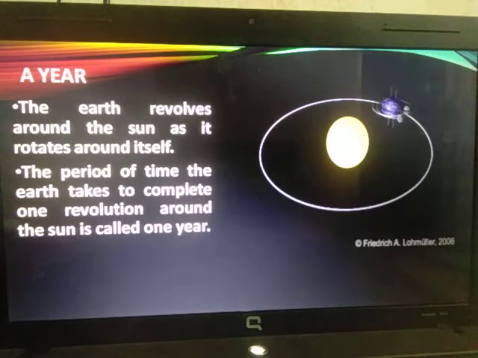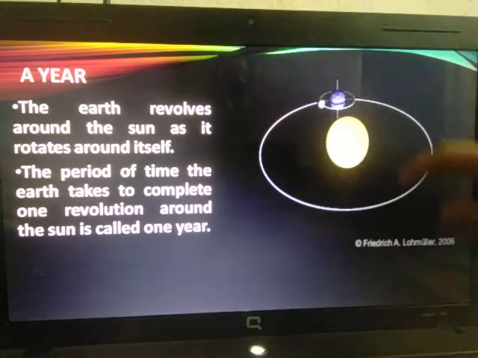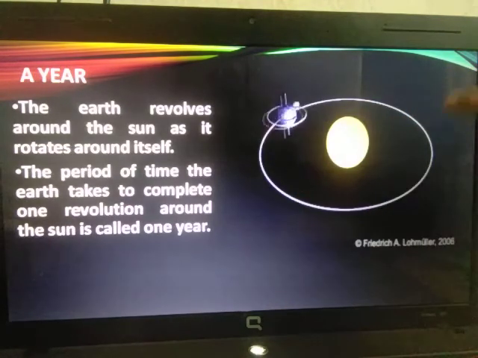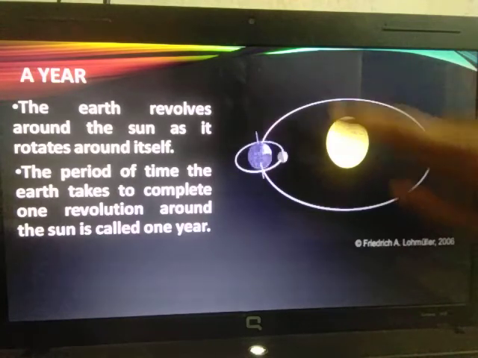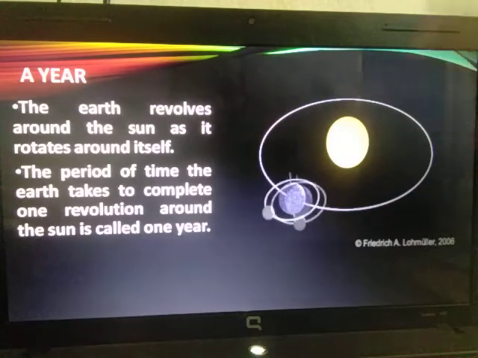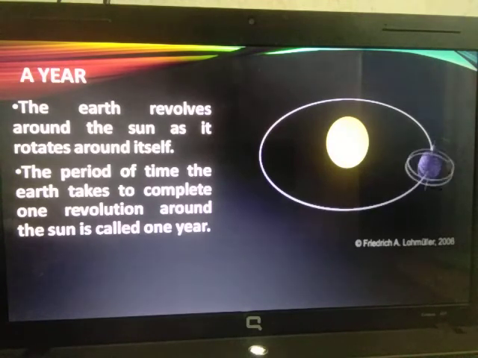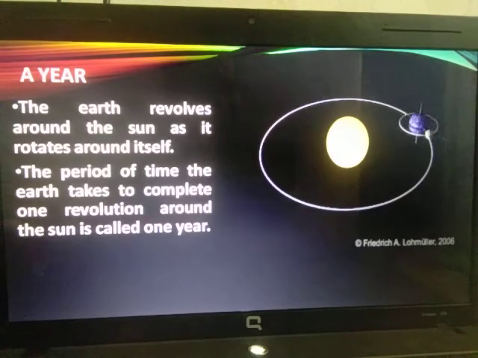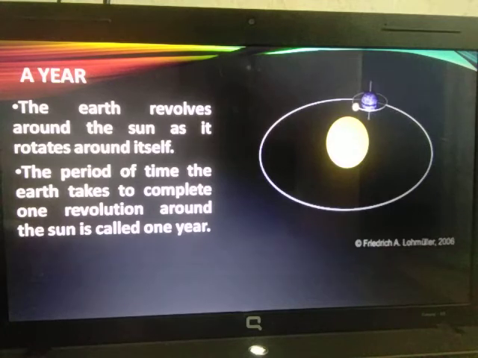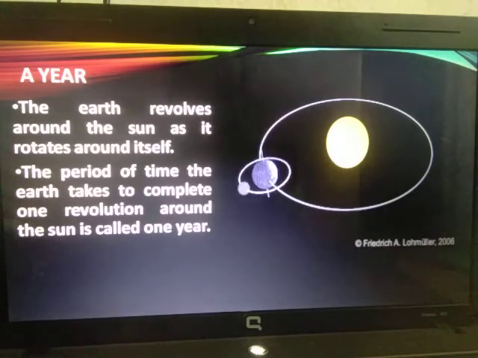When it completes one revolution, the time taken to complete one revolution around the sun is called 1 year. That means 1 year is completed within one revolution. Like how within one rotation 1 day is completed, within one revolution 1 year is completed.